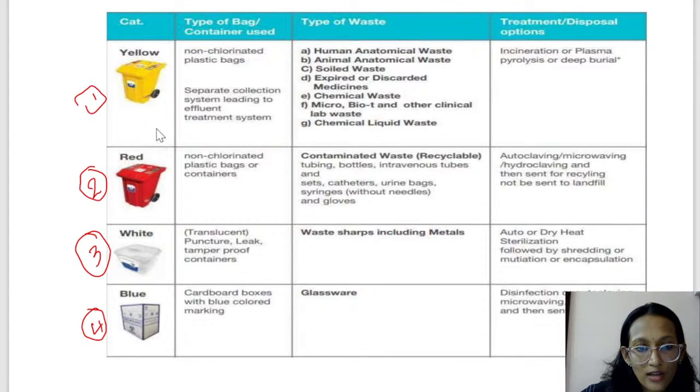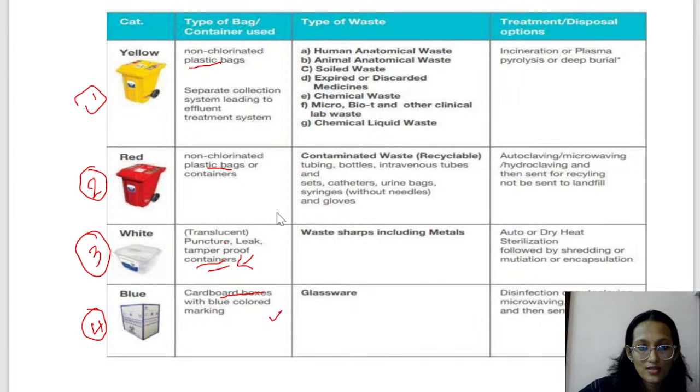Okay, so yellow, red, white and blue are the four colors of biomedical waste segregation. Those are the four colors that you need to know. The yellow is a plastic bag, red is also a non-chlorinated plastic bag, but whites are puncture proof containers, and blue are cardboard boxes. So what goes into each of these?